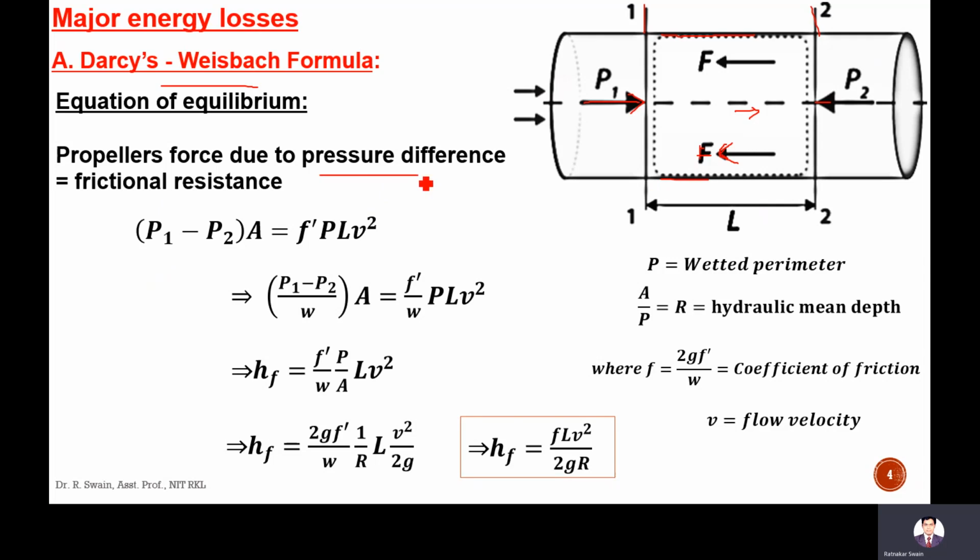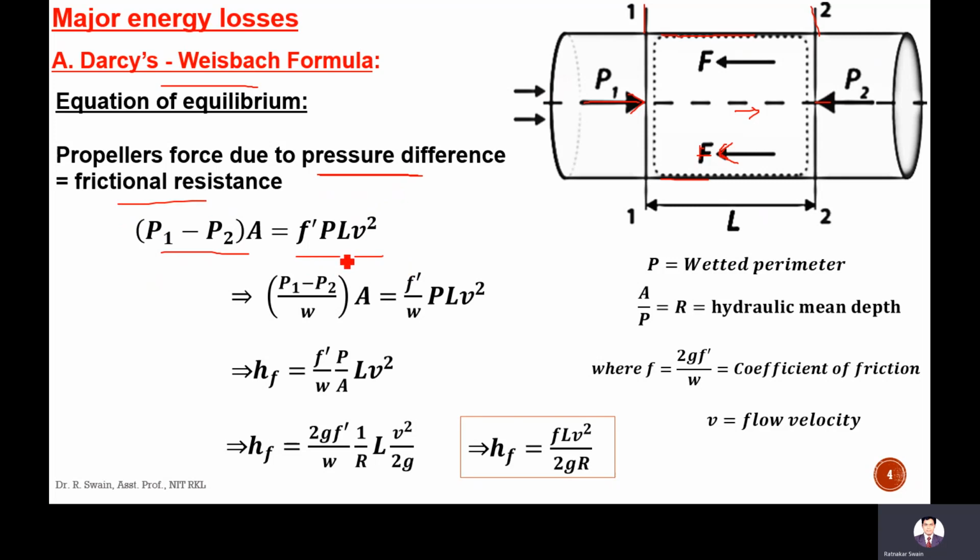Means there will be a pressure difference between section 1 and section 2, and that force difference is P1A minus P2A, which is (P1 minus P2) into A. At equilibrium, this pressure force difference is equal to the friction force.